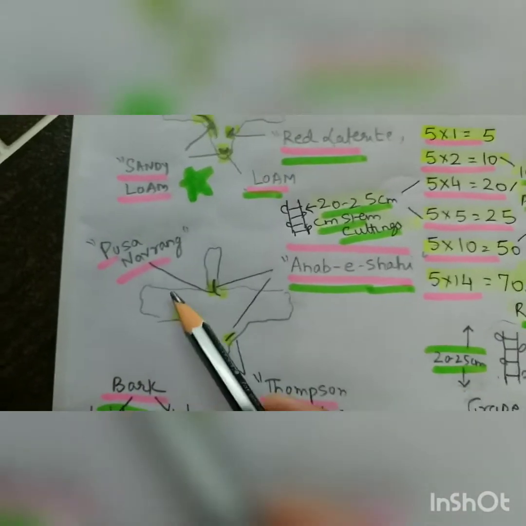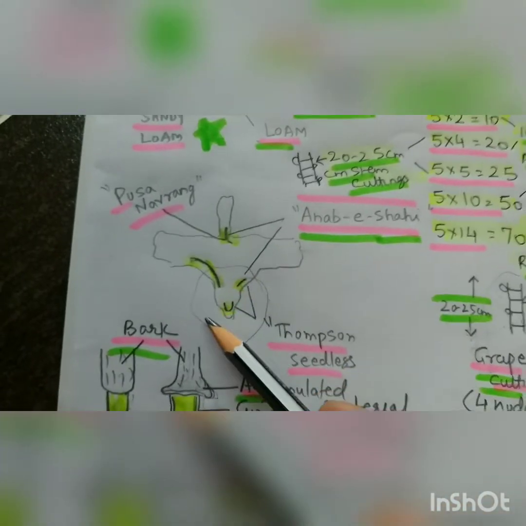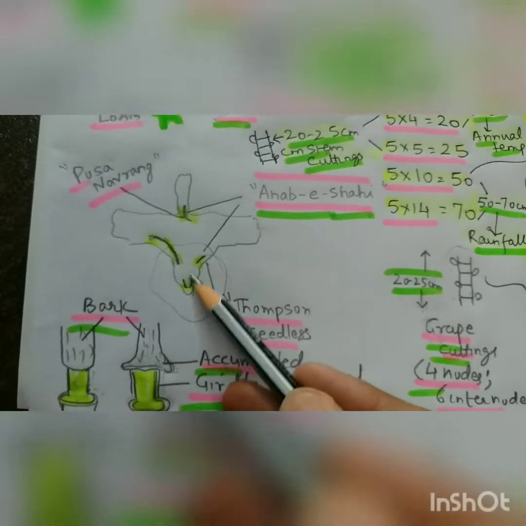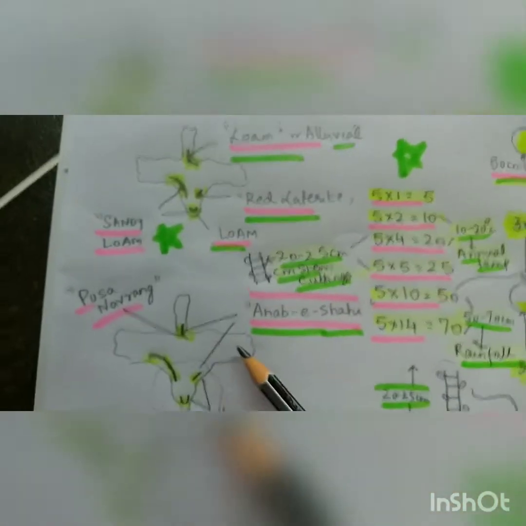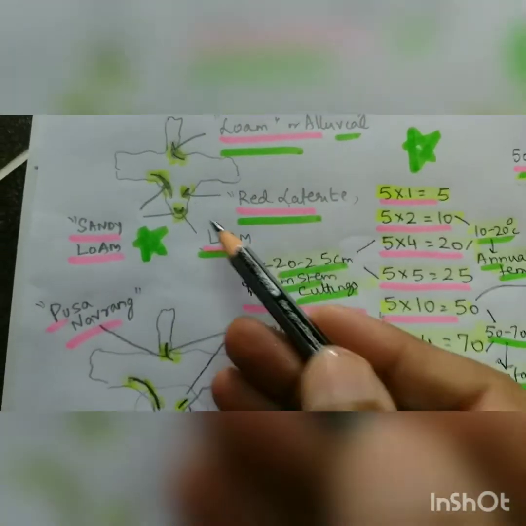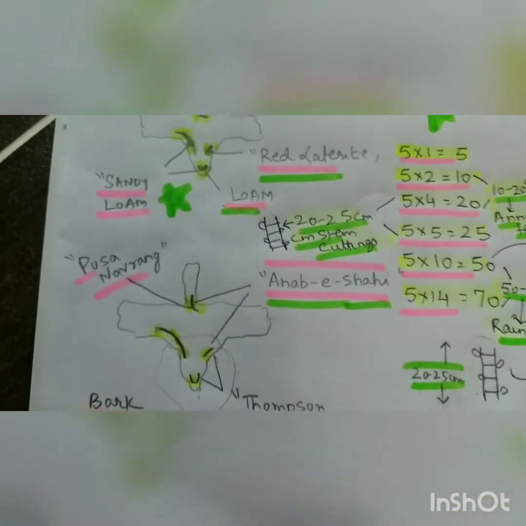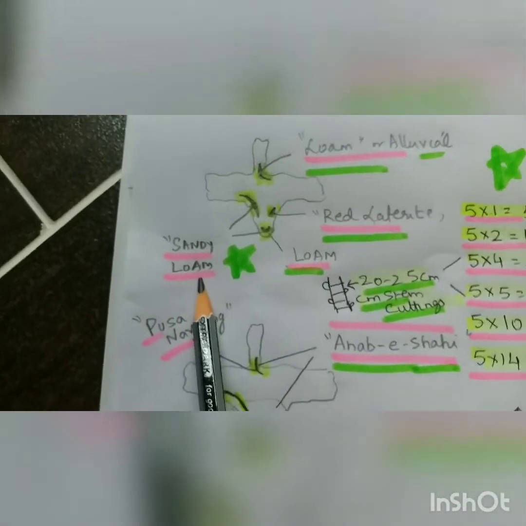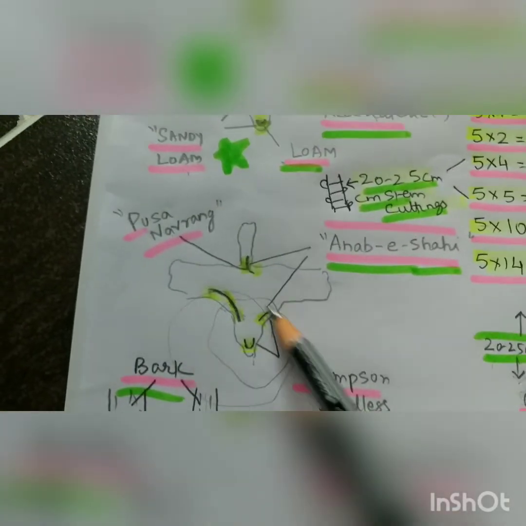So now we are coming to the varieties we have done. First I will do Thompson seedless. This is basically the southern states, that is I already told you Maharashtra, Karnataka, Tamil Nadu and Andhra Pradesh. And this we already know that in Andhra Pradesh we have the red laterite, and in Tamil Nadu we have the loam, and towards Maharashtra and Karnataka we have the sandy loam, right? This I already told you, right? So this area is basically Thompson seedless.